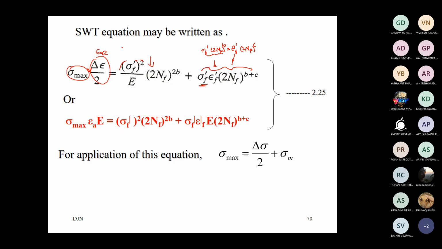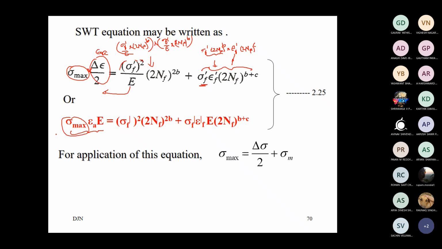Here earlier we had sigma f dash by E into 2nf to the power b. This has to be multiplied again with the same equation, sigma f dash by E into 2nf to the power b. So that is what these relationships are. The denominator can be taken to the other side. That is what is done here: epsilon a, sigma max, E.